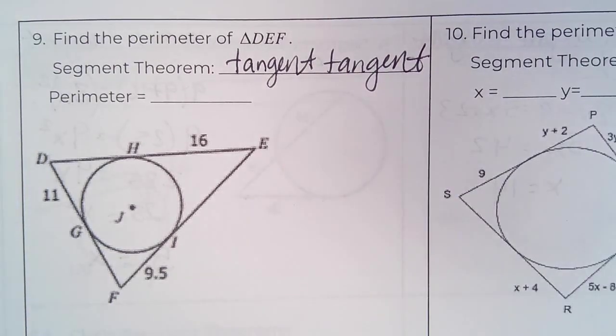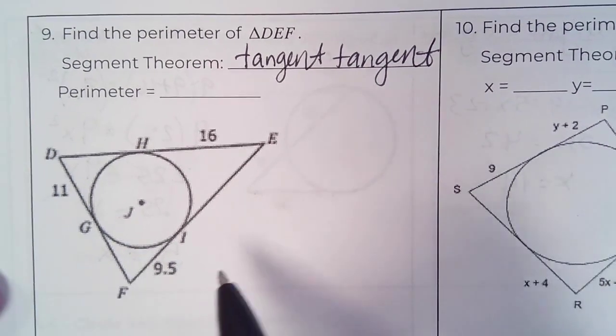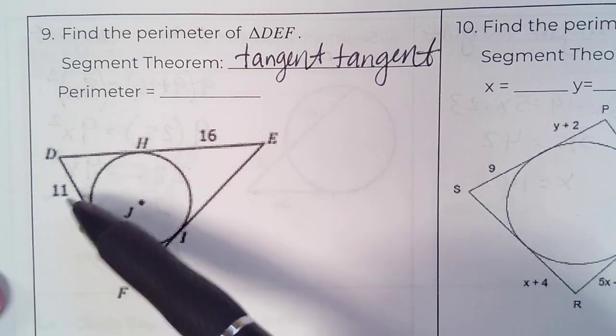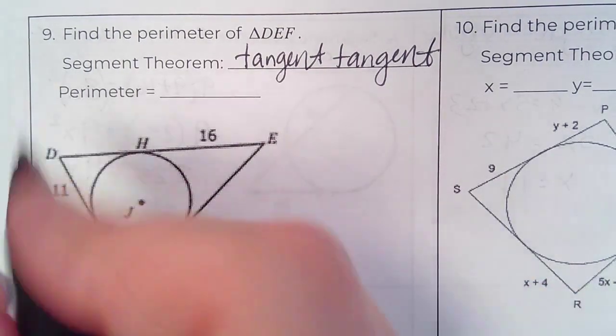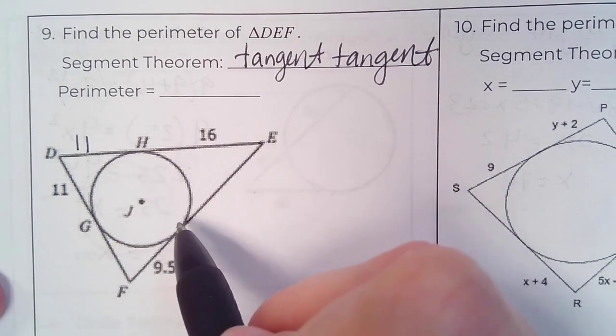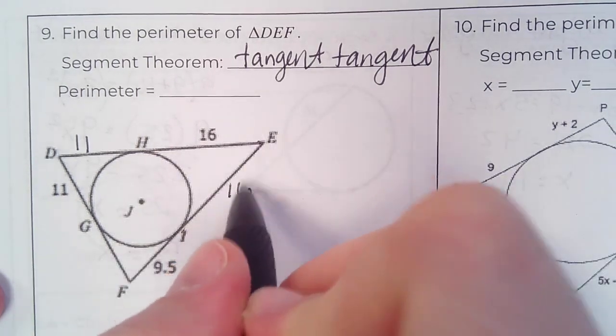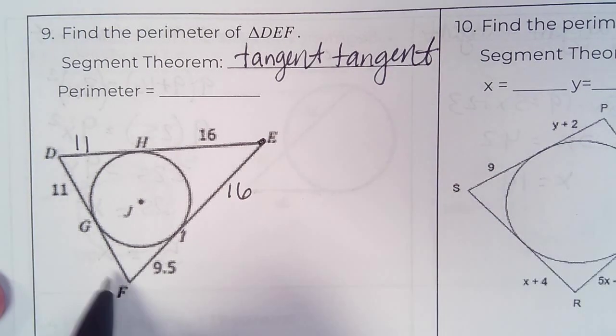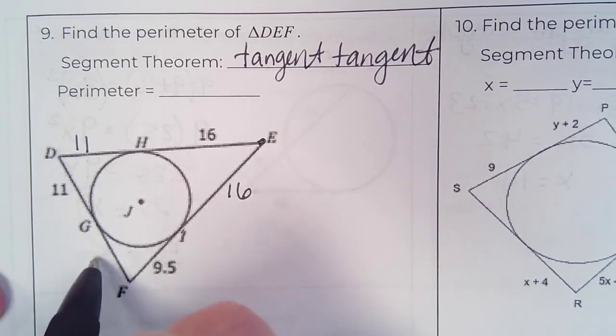Okay, what's important here is that we can match these up. So if this one's 11, then this one has to be 11. If HE is 16, IE is 16. They have the same vertex here. And GF should be 9.5.